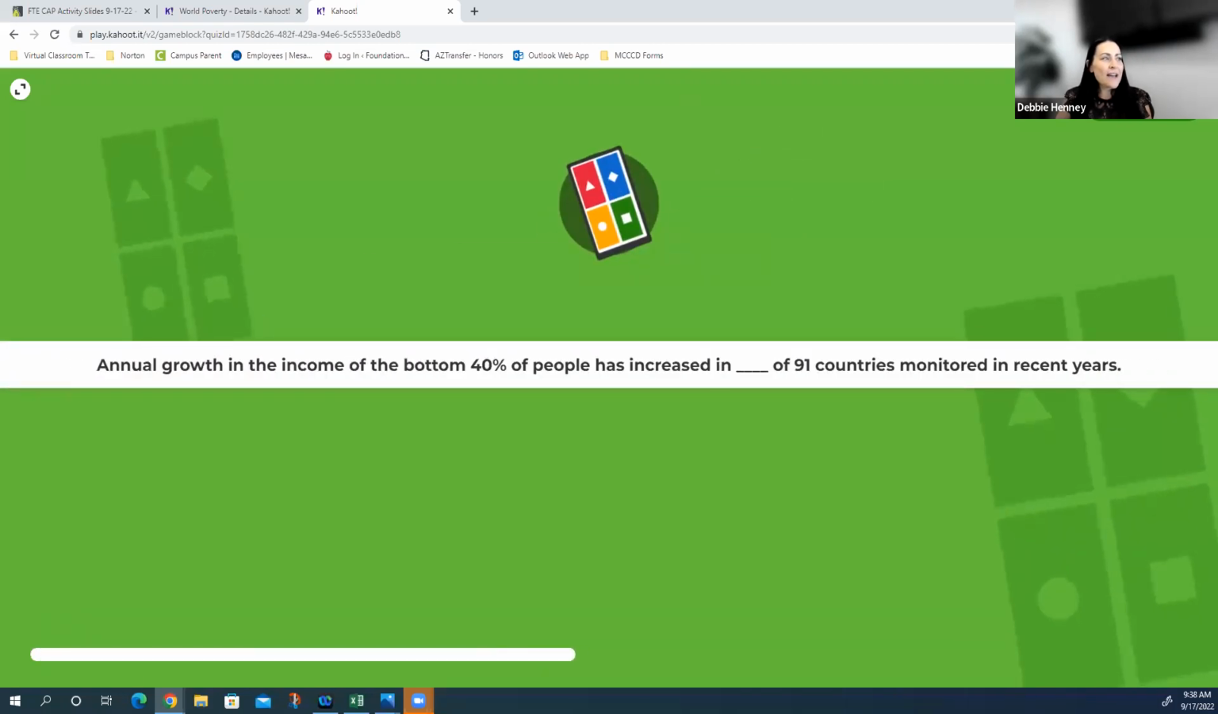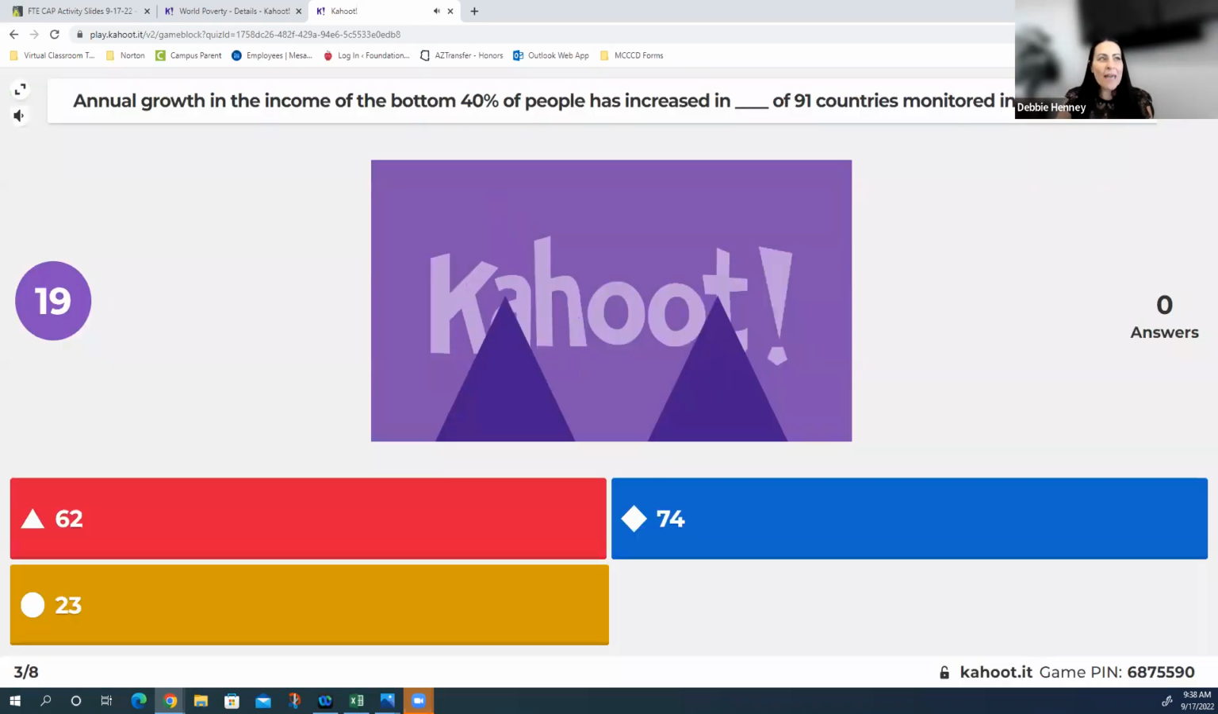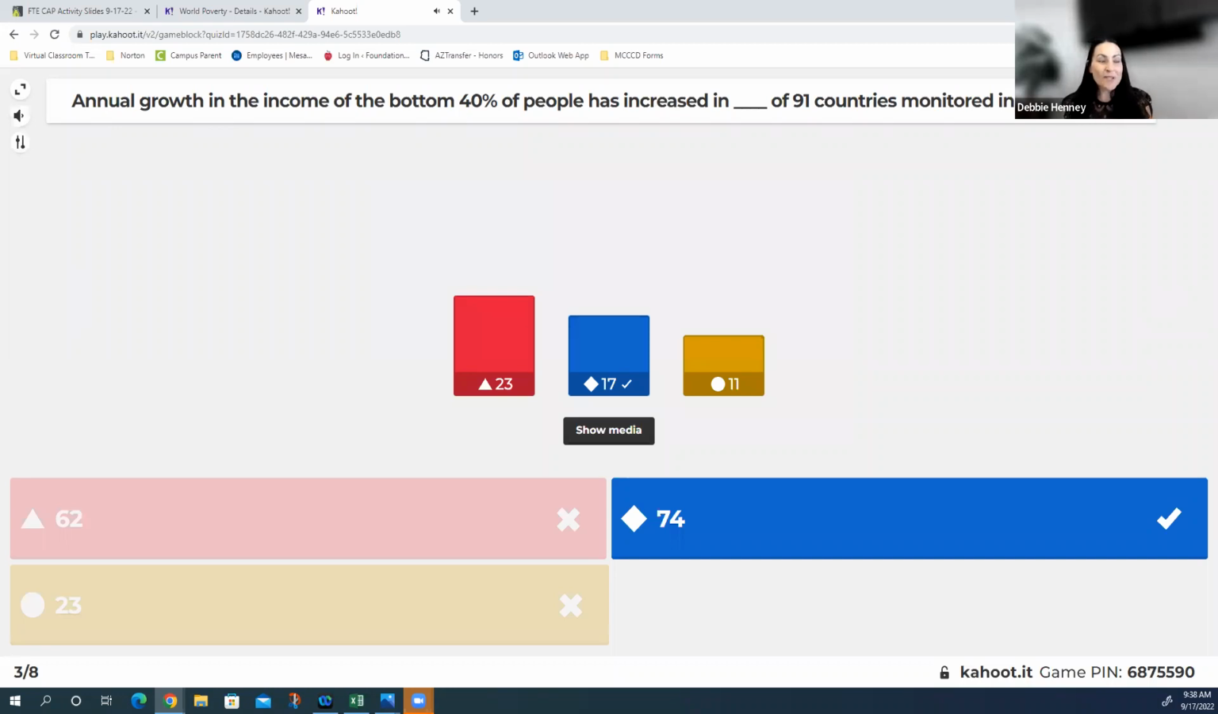Annual growth in the income of the bottom 40% of people has increased in how many of the 91 countries that they've been monitoring in recent years? You're right, most of them: in 74 of the 91 countries, the bottom 40% of people, annual income has increased. So that's good news.